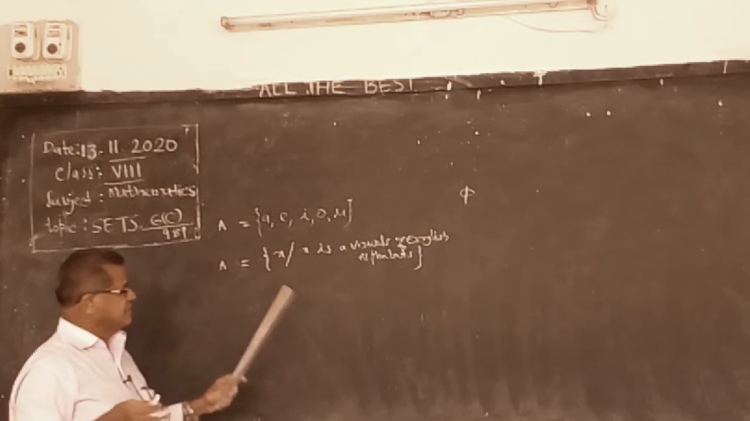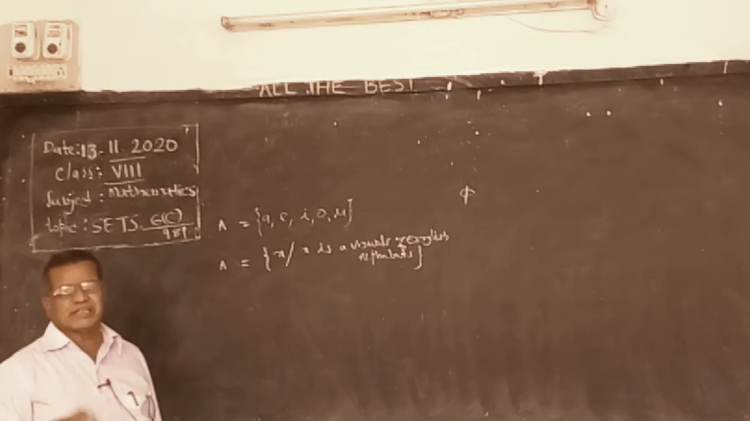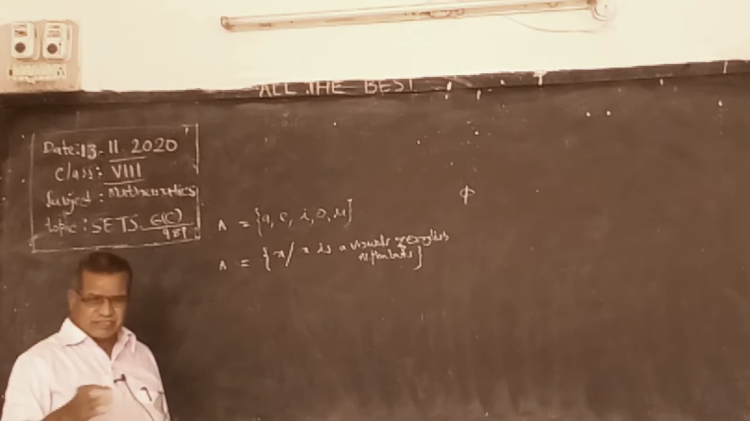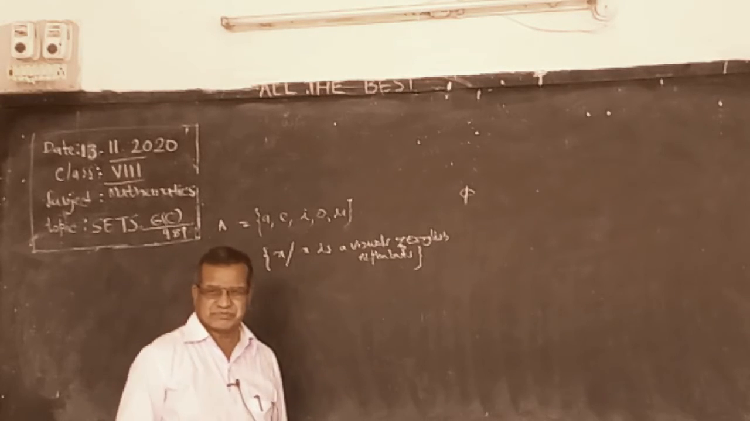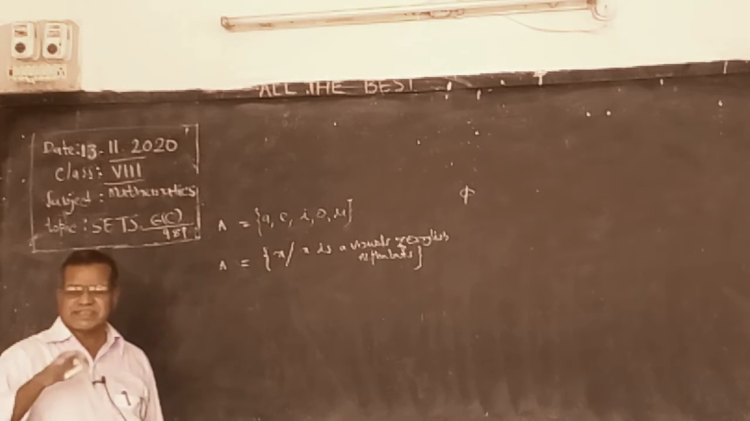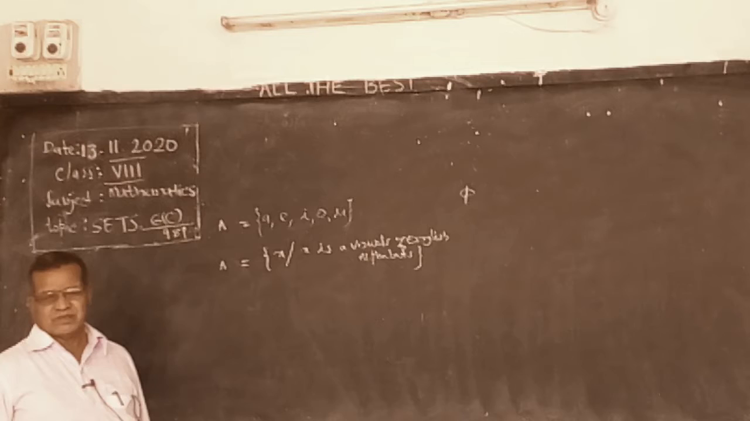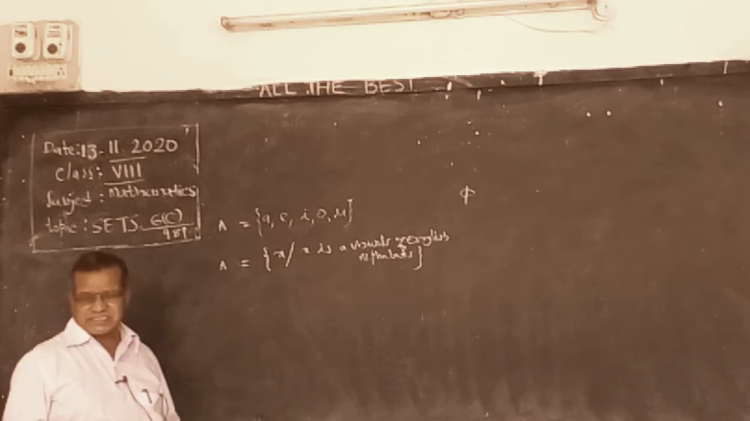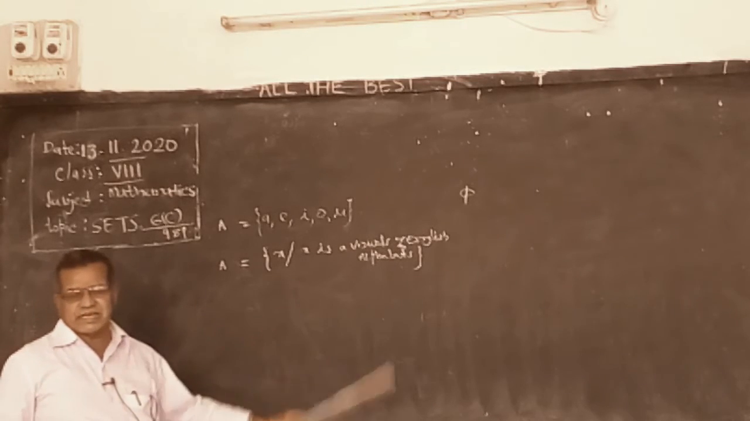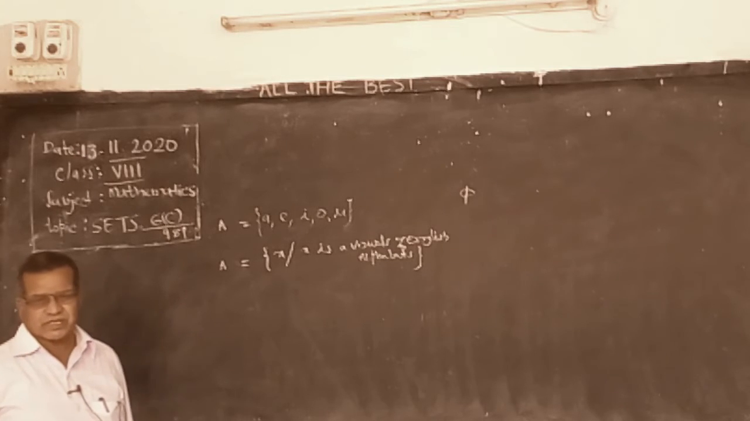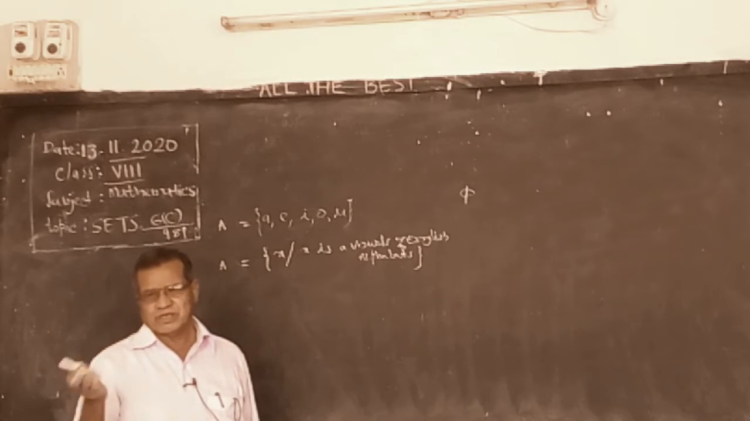And equal sets. Two sets are equal if they have the same elements. Equivalent, if two sets have the same number of elements, the same cardinal number. Finite set, a set which contains countable elements. It has a beginning and also an ending. We can start with the starting element and we can close with a bracket. And it has a cardinal number. How many students are there in your class? You say 30 students. So it is countable.